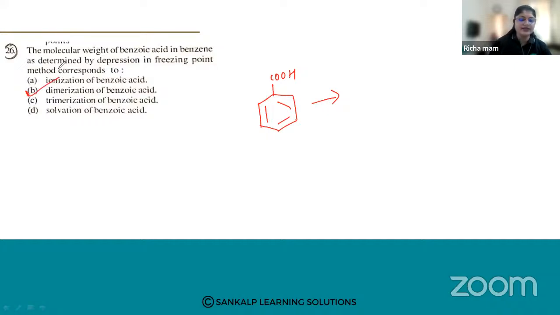So benzoic acid will exhibit as a dimer. It will exhibit as a dimer. What do you mean by dimer, students? Dimer.